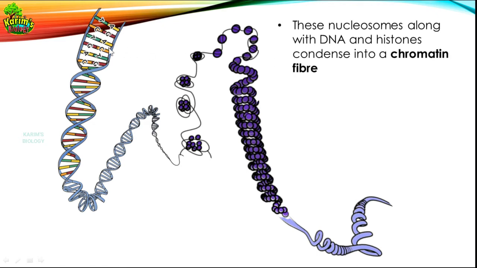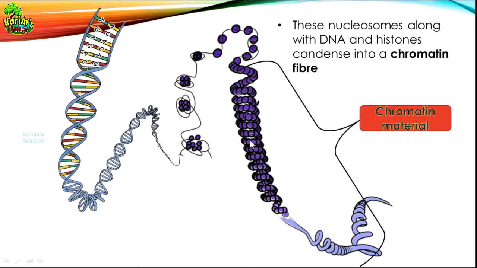So you don't forget the order: this is the DNA. DNA is winding around the histone protein octamer to form the nucleosome. Nucleosomes are further supercoiled to form a long fiber-like structure called chromatin. Understood, my students? So this is chromatin fiber, and chromatin fiber is made by further coiling of these nucleosomes. So this is the chromatin material.